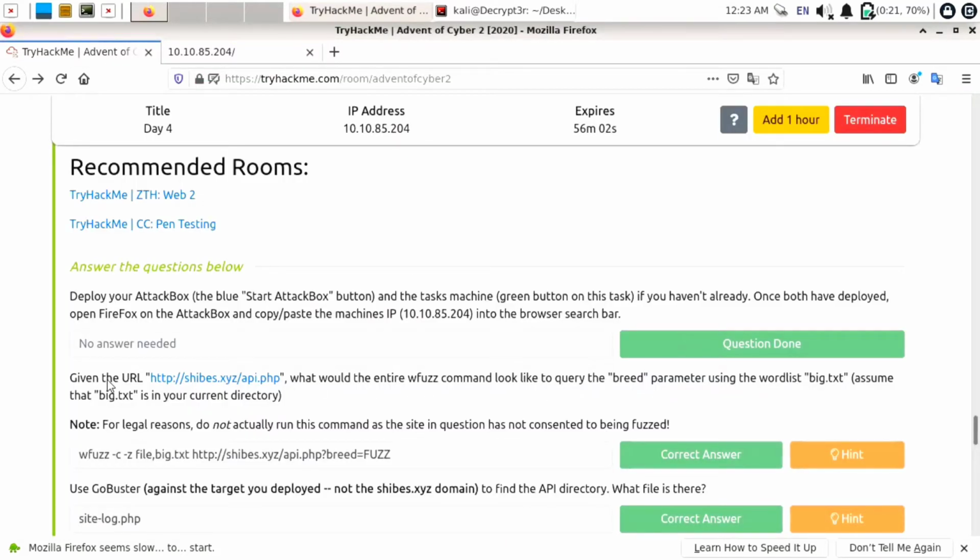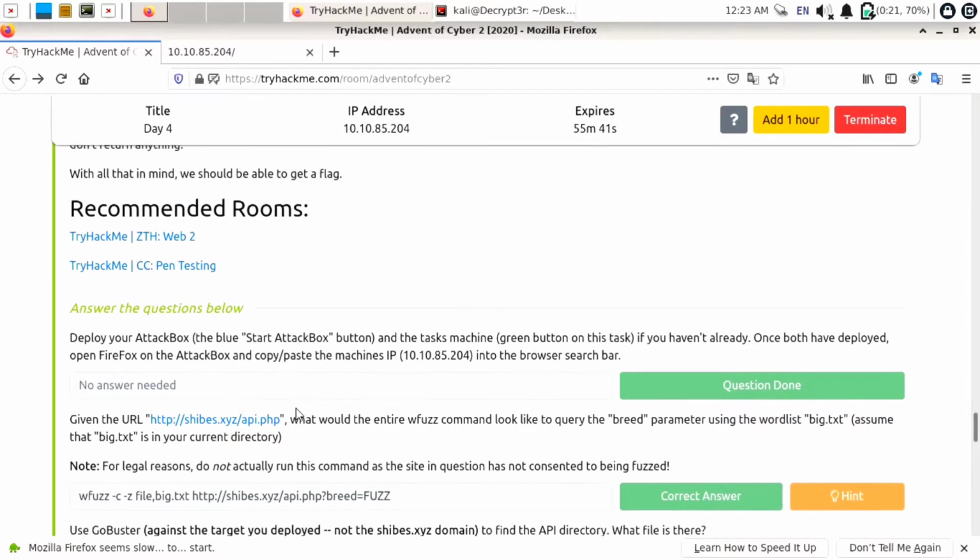Click on completed. The next question is: given the URL, what would the wfuzz command look like to query the breed parameter using the word list big.txt? Assume that big.txt is in your current directory. Note, for legal reasons, do not actually run this command as the site in question has not consented to being fuzzed. Okay, so we just have to enter the command we can use to wfuzz this site.